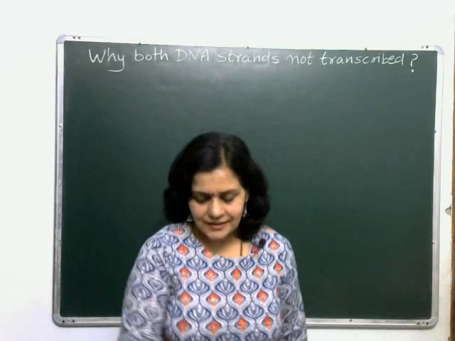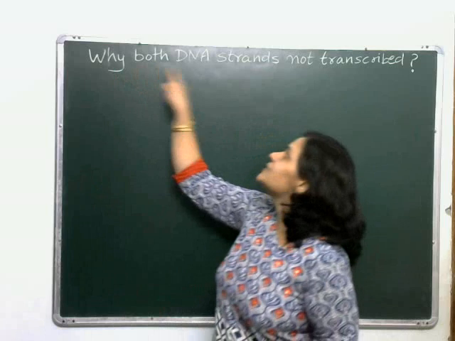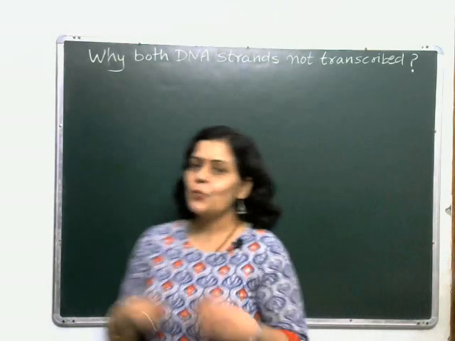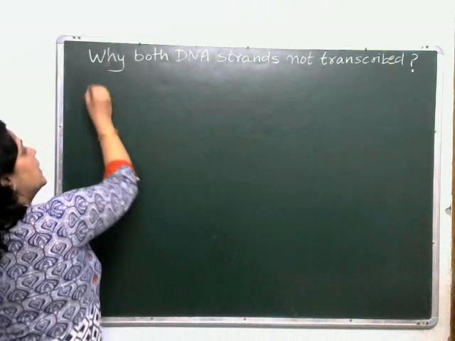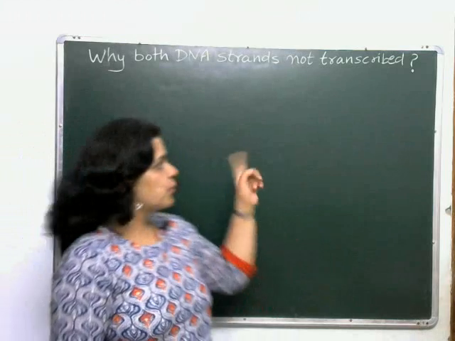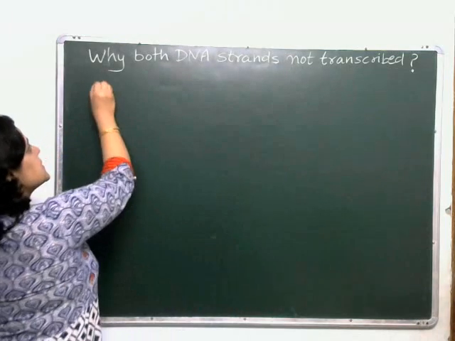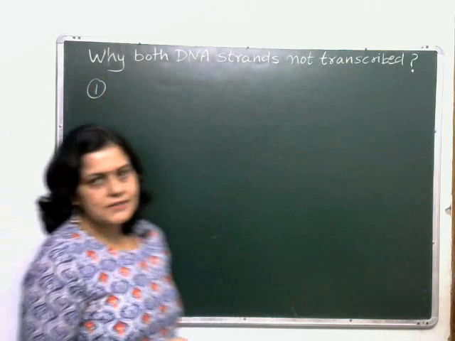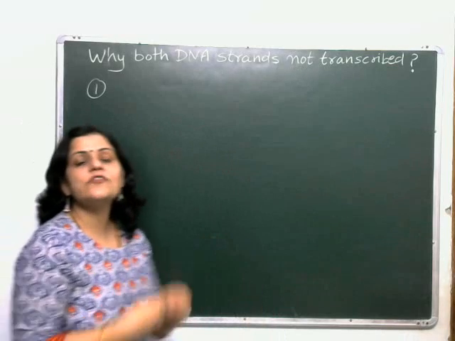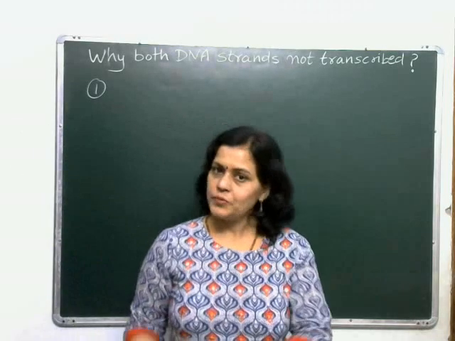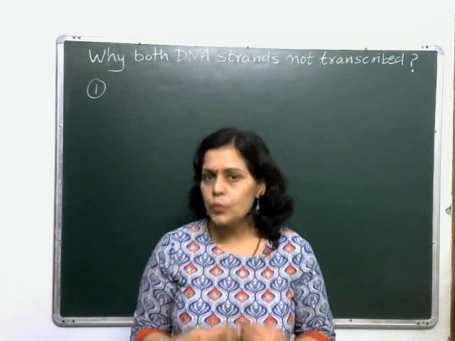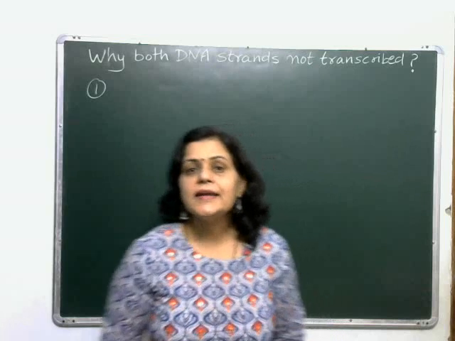So let's get started. The question is why both strands of DNA are not transcribed. Why are both strands of DNA not copied? This question has two answers. There are two reasons for this process to happen. Let's discuss both of the reasons. The first reason is that if both strands of DNA get copied, then the strands will be coding for two different proteins. So let's get into details.